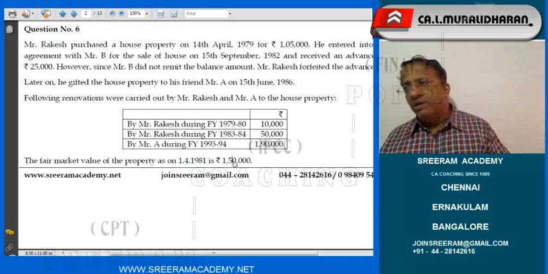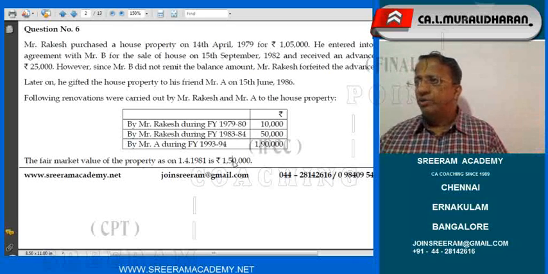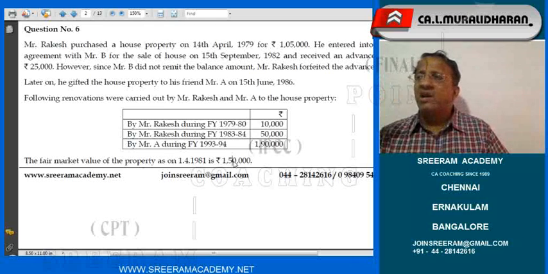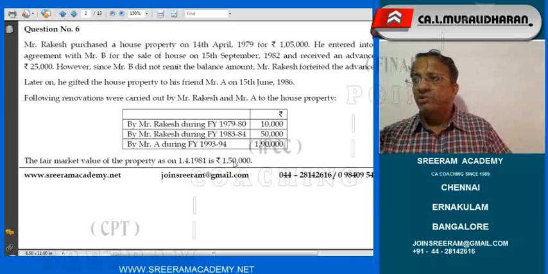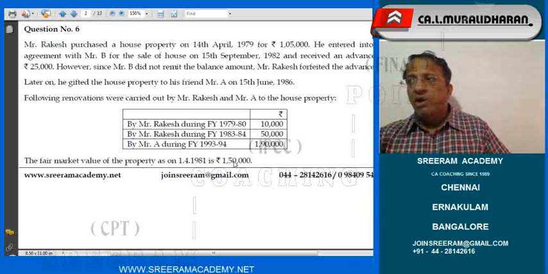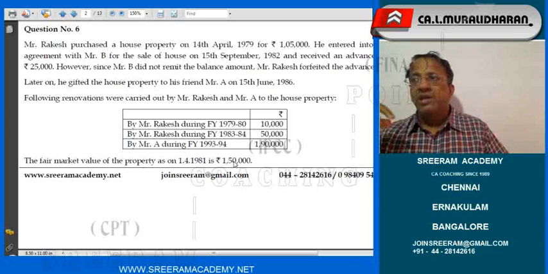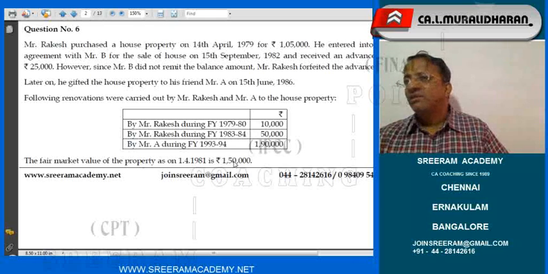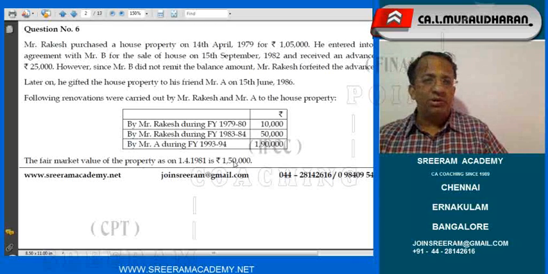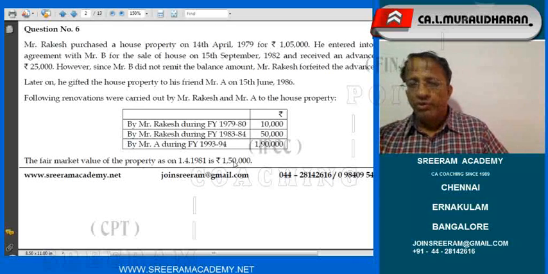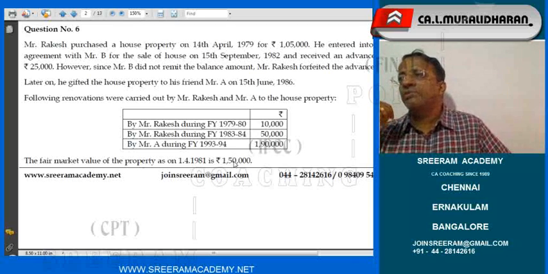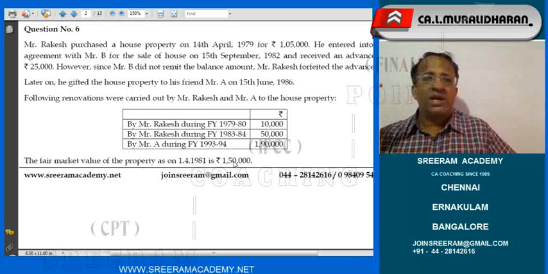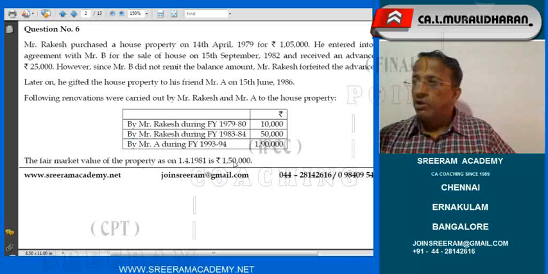So therefore, had it been Rakesh continuing with the property, what value would he have taken up for the cost? Cost or fair market value, whichever is beneficial to him or whichever is higher, you can take it up. So 1,50,000 rupees he would have taken up. Therefore, that will become the cost in the hands of Mr. A. That forfeiture, whatever he had, will be ignored. Only when the property is continued by Rakesh, we are expected to deduct the amount of rupees 25,000. In this case, that forfeiture money, that is, the money that he had retained, will not be affecting Mr. A, but the cost alone will be taken up at 1,50,000. Are you clear, all of you?